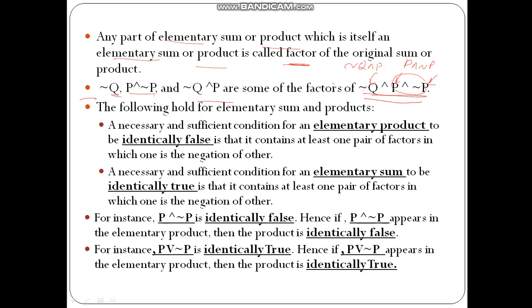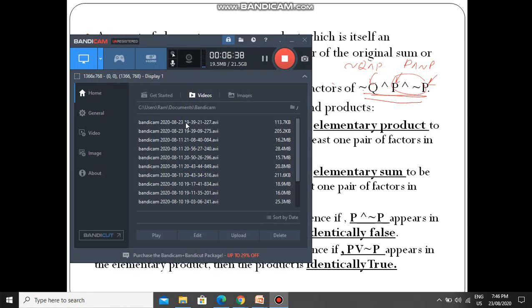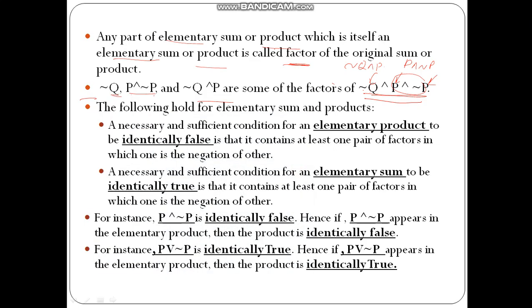The following holds for elementary sums and elementary products. These two statements are very important and they always hold. A necessary and sufficient condition for an elementary product to be identically false: assume that you have an elementary product, let us say with three variables P, Q and R. The necessary and sufficient condition for the elementary product to be identically false is that it contains at least one pair of factors in which one is the negation of the other.